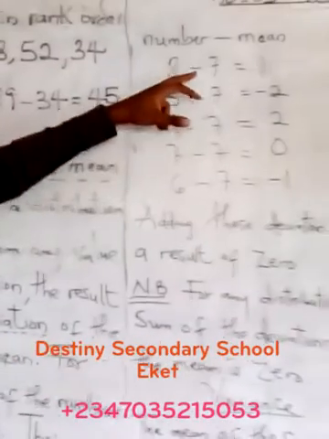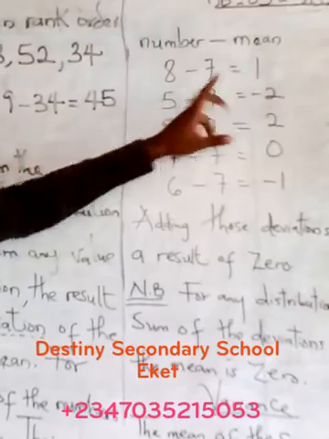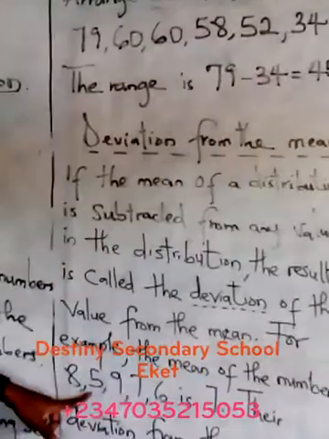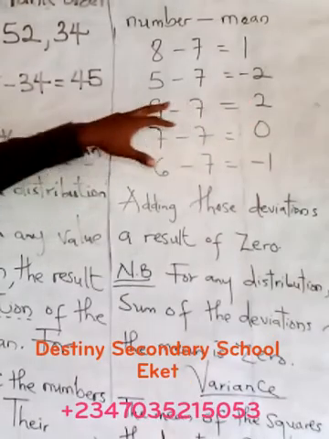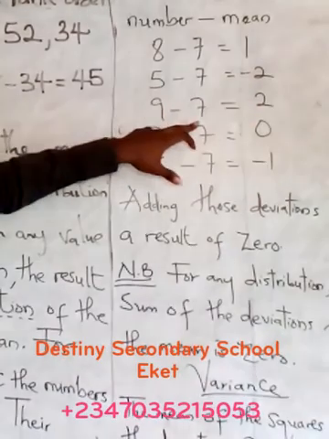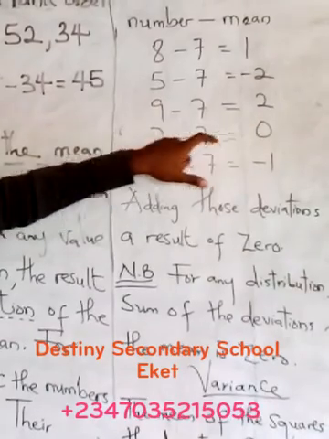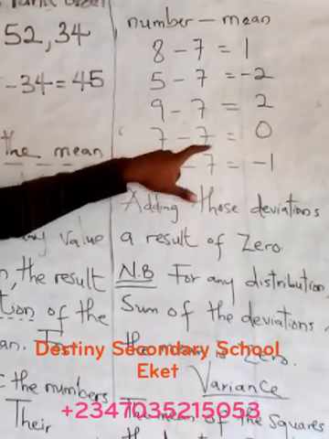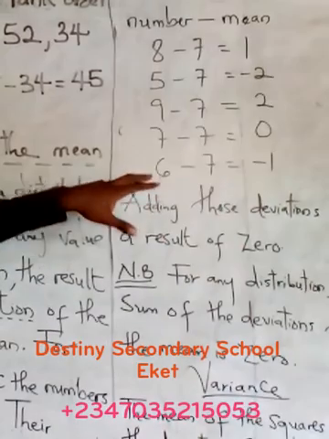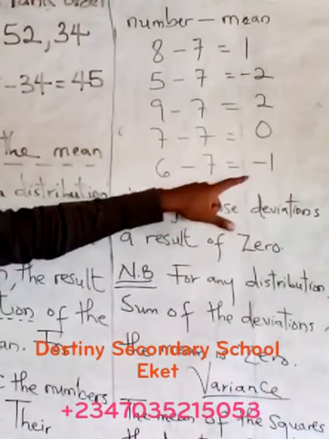So we have 8 minus 7, which gives us 1. The next number here is 5. So we have 5 minus 7, which gives us minus 2. Then we'll have the next number as 9. 9 minus 7, which is the mean, gives us 2. Then we'll have another number, 7. 7 minus the mean, which is 7, is 0. Then we'll have 6 minus 7, the last number, that gives us minus 1.